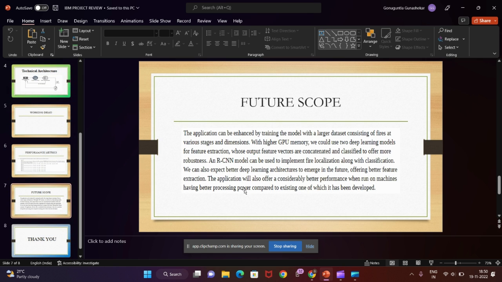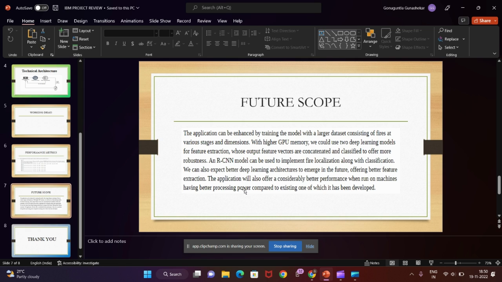This is all about my project, and you can see the future scope of this project. The application can be enhanced by training the model with larger datasets consisting of fire images at various stages, with higher GPU memory. We can use two deep learning models for feature extraction, whose output feature vectors are concatenated and classified to offer more robustness. As we used a CNN model in this project, in future we can use a region-based CNN model to implement fire localization along with classification. We can also expect better deep learning architectures to emerge in the future.